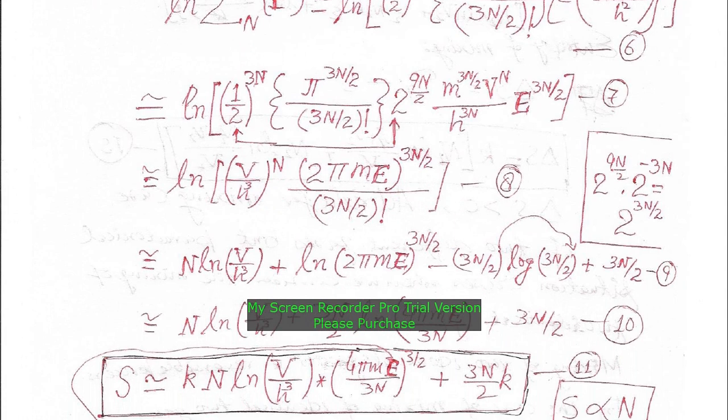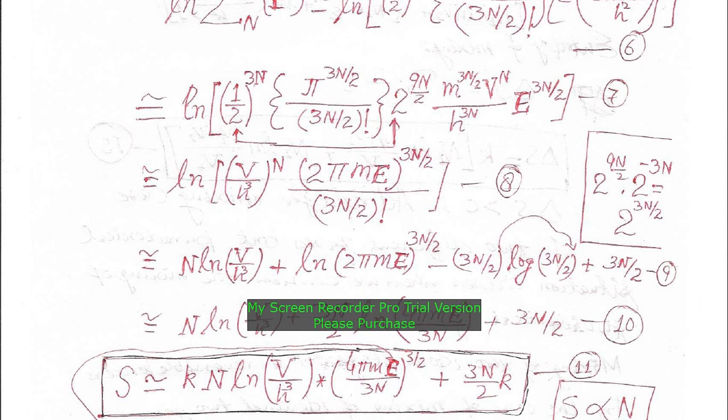So this equation number 8 can be further rewritten as n log of capital V upon h cube plus log of 2 pi m capital E, taken in a small bracket, power 3n by 2, minus 3n by 2 log of 3n by 2 plus 3n by 2. It is from the Stirling formula. Equation number 9 we have now.